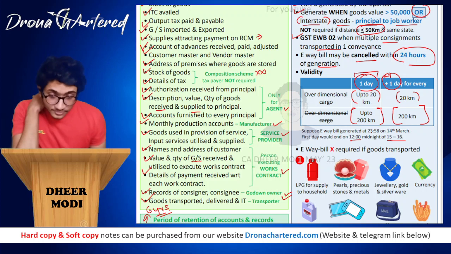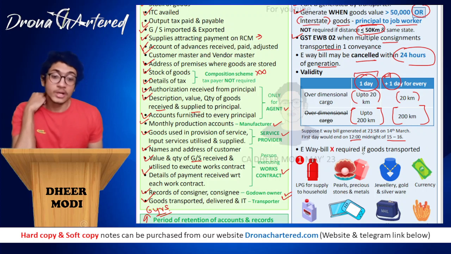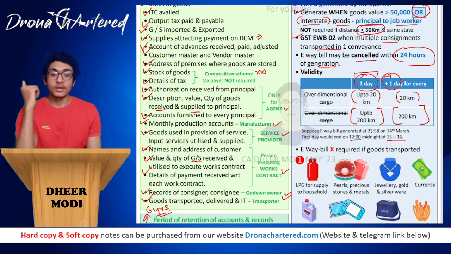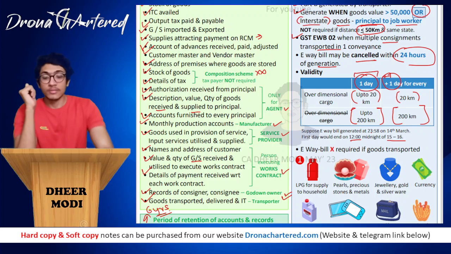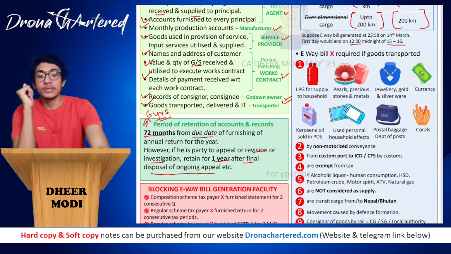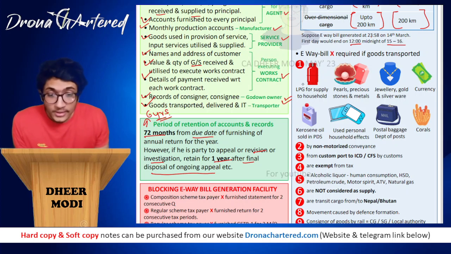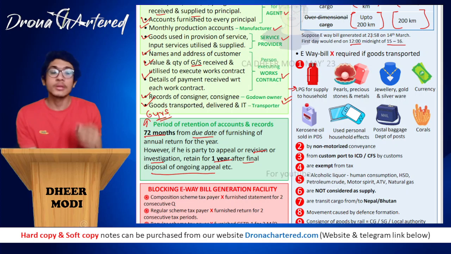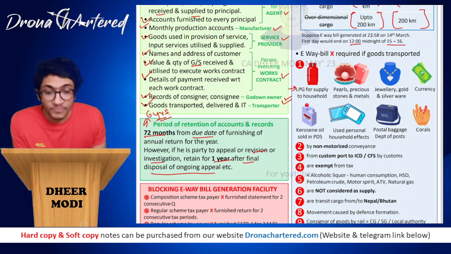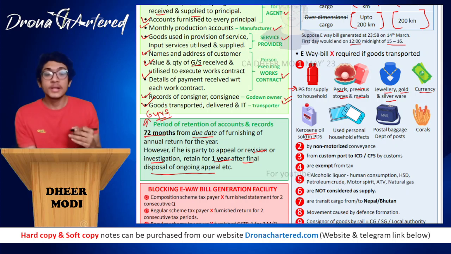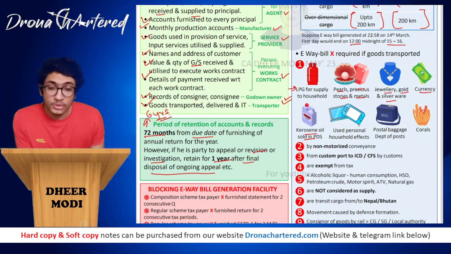Okay. E-way bill is not required if certain goods are transported. So first is your LPG for supply to household. LPG cylinder that is being supplied to households, no e-way bill required. Pearls, precious stones and metals, no e-way bill required. Jewelry, gold, silverware, currency, kerosene oil sold in your PDS, that is your public distribution system.